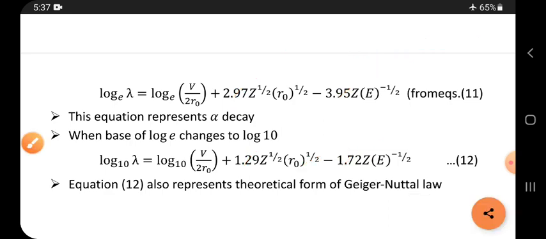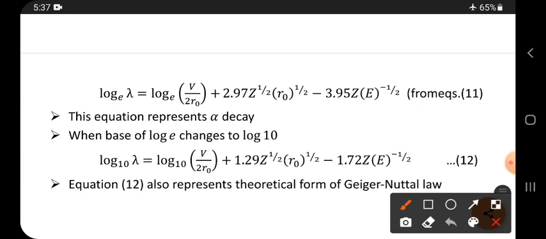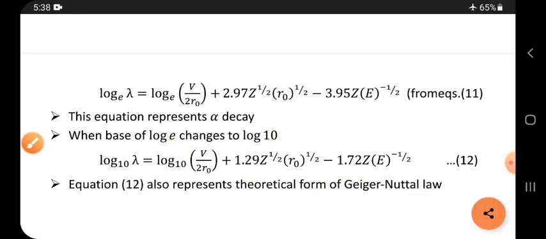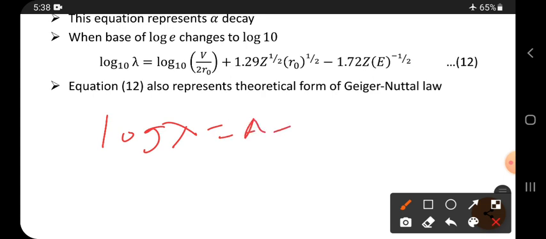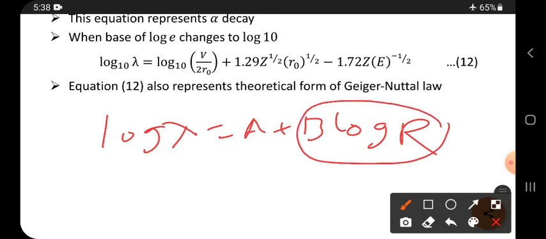So there is a conversion between log base e and log base 10. And see, it is like the Geiger-Nuttall form. What is the Geiger-Nuttall form? We know the Geiger-Nuttall form is log lambda is equal to a plus b log r. See, log r into b, this term is this one, so it is simply r.